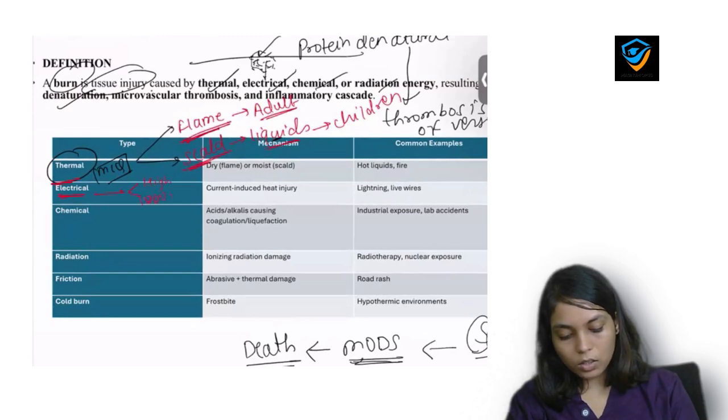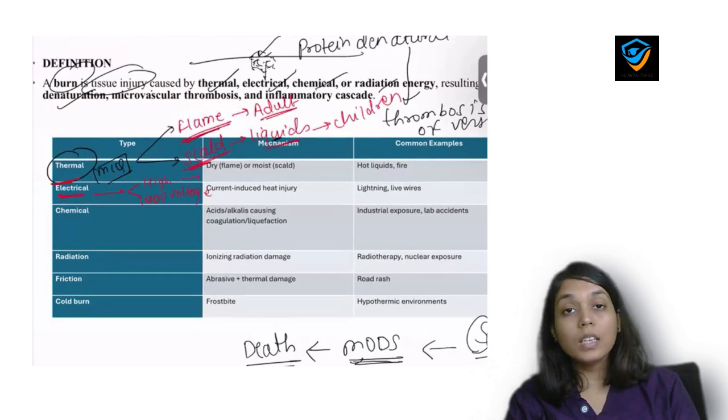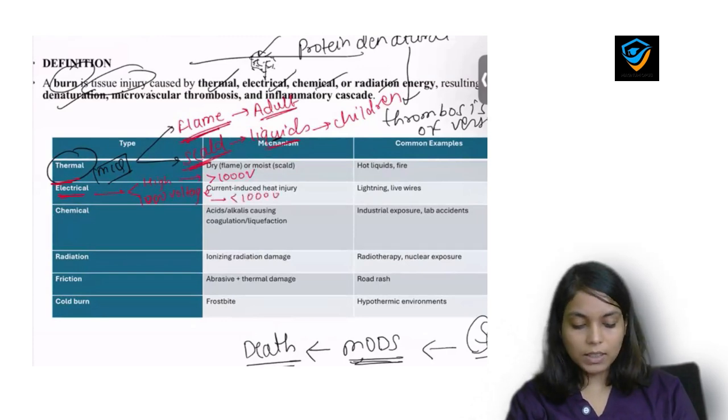So high voltage is when the voltage is more than 1000 volts, and low voltage is when the voltage is less than 1000 volts. Now if the voltage is more than 1000 volts, then there is more chance of cardiac arrhythmia.